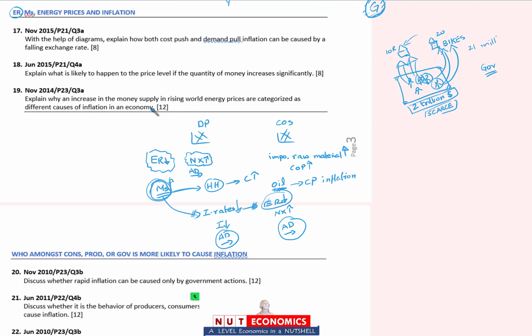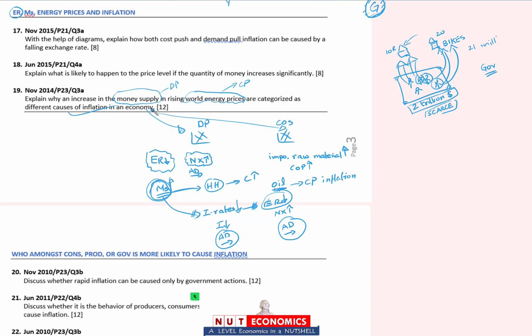इस question को फिर से तुम इसी तरह structure करोगे. There is demand pull inflation, there is cost push inflation. Give the basic definition, theoretical definition through the graphs what these things are. और उसके बाद बता दो money supply, it can affect your household's consumption as well as investment, and therefore aggregate demand increases causing demand pull inflation, whereas rising world energy prices means cost of production will increase, aggregate supply will shift to the right, and there will be cost push inflation.